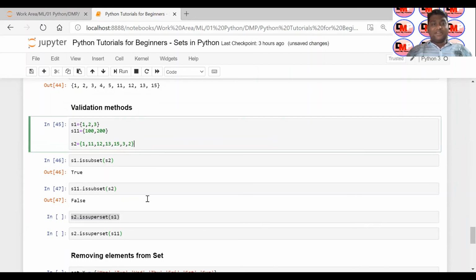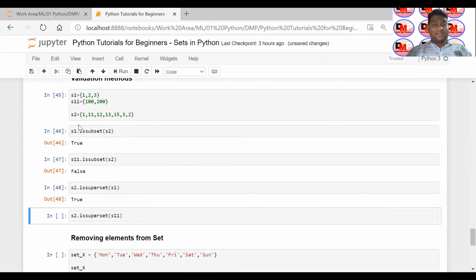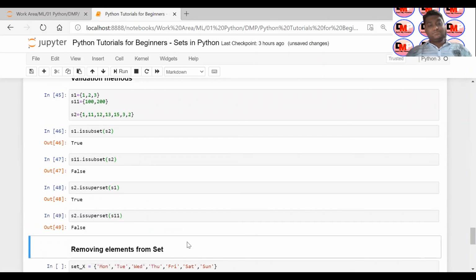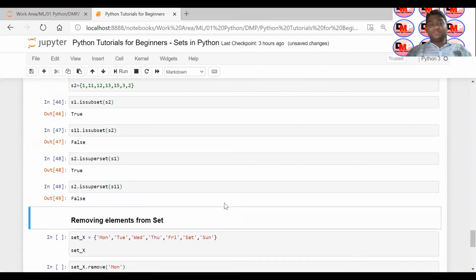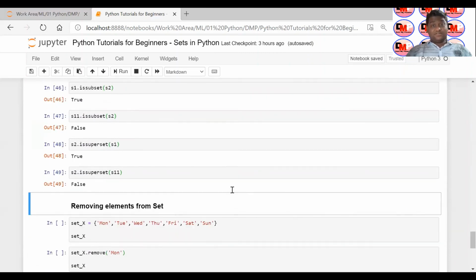Right? Similarly, the other way, whether S2 is a superset of S1, yes, it is. So that's why it is true. And whether S2 is a superset of S11, no, it is not. Right? So these are your validation methods for sets.